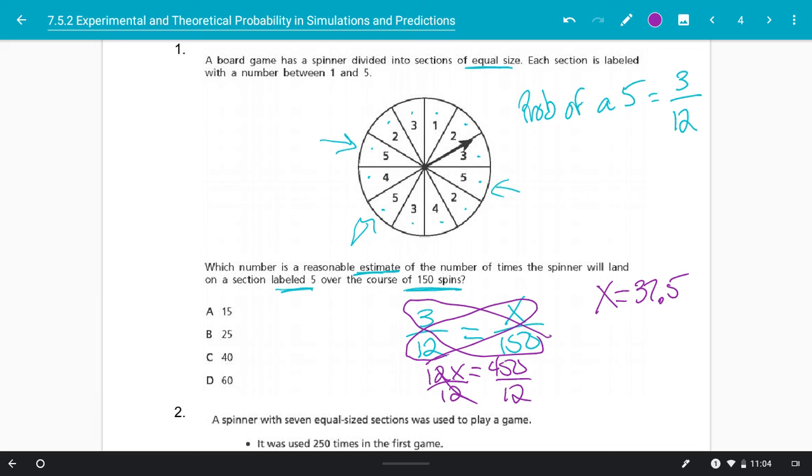So this is where we have to go back to the fact that it wants an estimate from us here. So about closely to how many spins would we expect? Well, the closest one to that estimate of 37.5 is going to be choice C, 40 times. So we would expect, based on the probability of it being 1/4 or 3/12 of the time, that in 150 spins, about 40 times we would land on a 5.